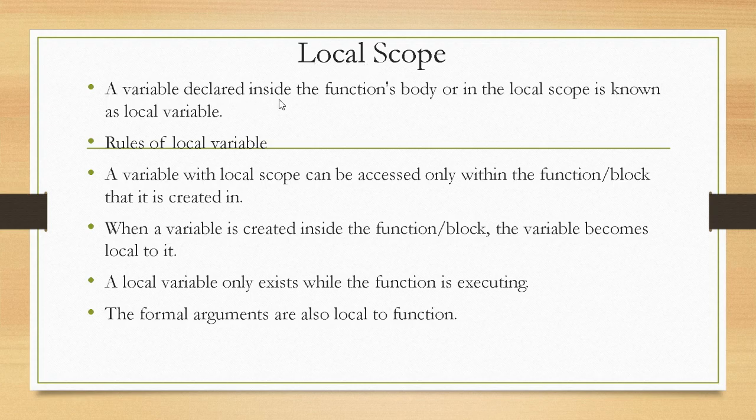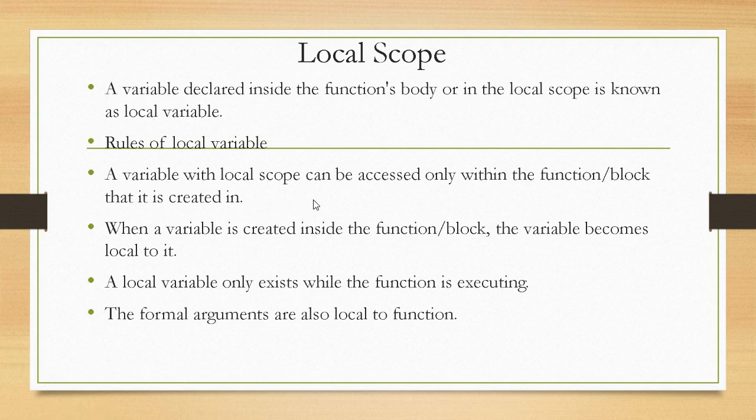A variable declared inside the function body or in the local scope is known as the local variable. That is, the variable declared inside the function. There is no separate declaration in Python. That means if we are initializing a variable, that is called a declaration. So a variable initialized inside the function is called a local variable and it has the local scope. What are the rules for local variable?